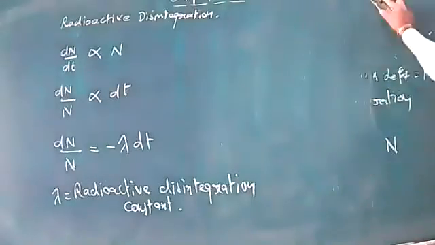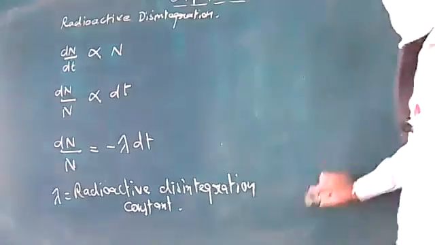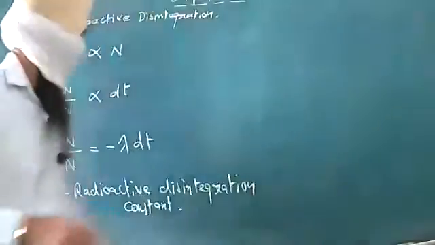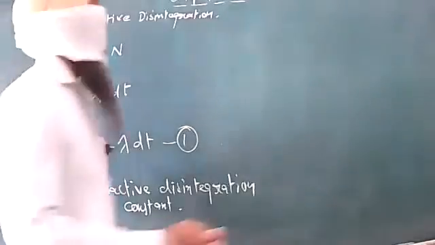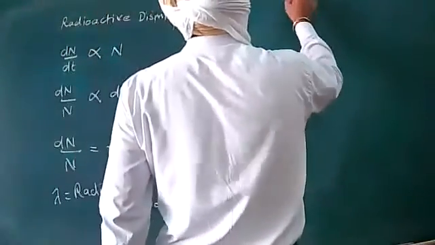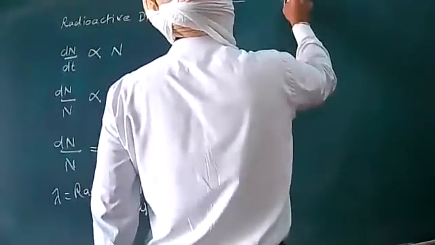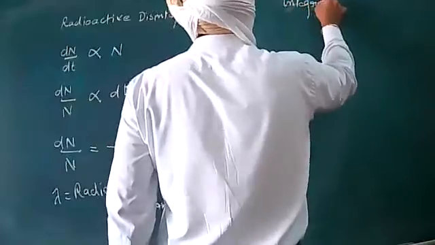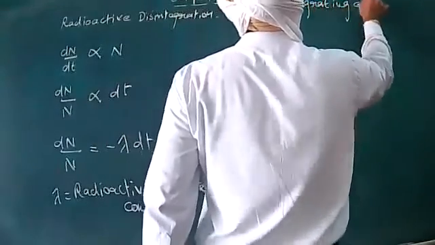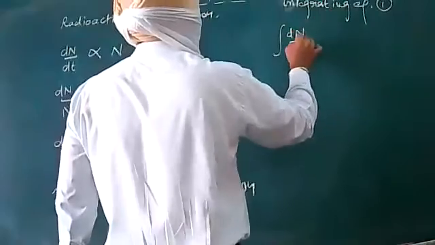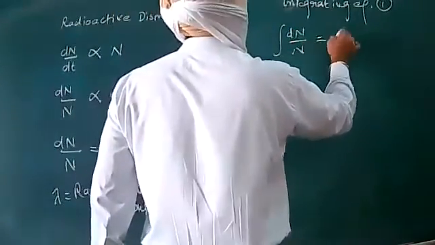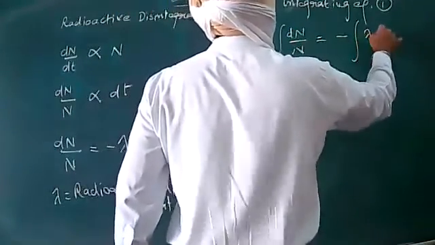We can say that by integrating this particular equation, I may call this equation number 1. Let us integrate and find out what we will have. So integrating equation 1, I will have the integral of dN upon N equal to minus lambda dt.